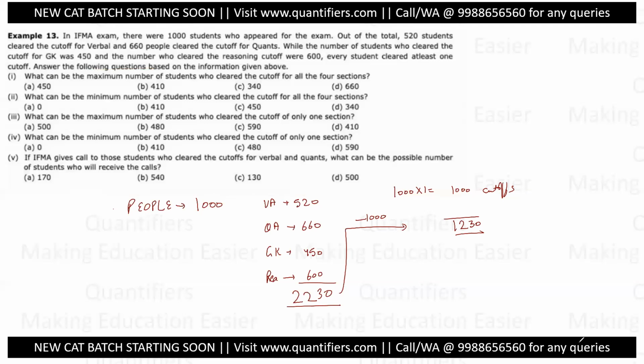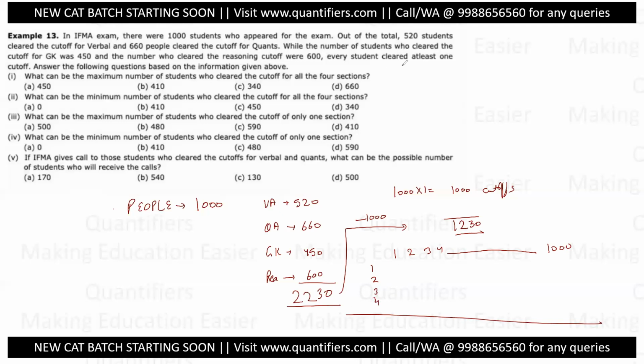Now let's read the question. Right now, let us consider them in this way that there is roll number 1 to 1,000, and each person right now has one cutoff clear. So the number of cutoffs that can be cleared are 1, 2, 3 and 4. ये चार तरह की cutoffs clear हो सकती है, या किसी की एक cutoff clear होगी, या दो या तीन या चार. Zero नहीं हो सकती.